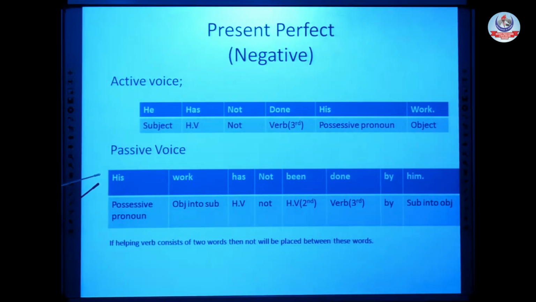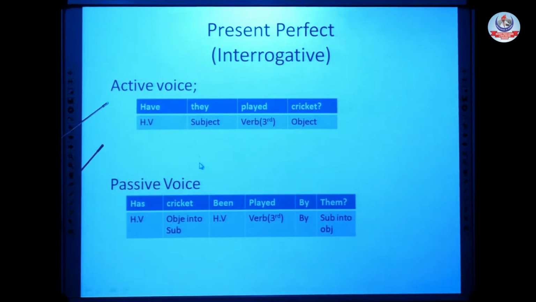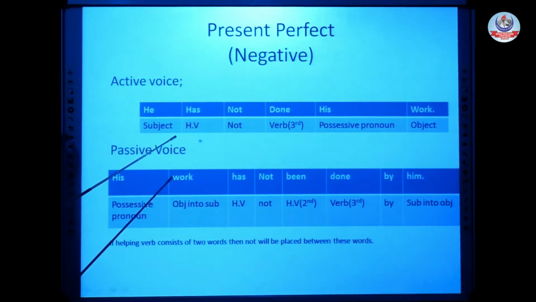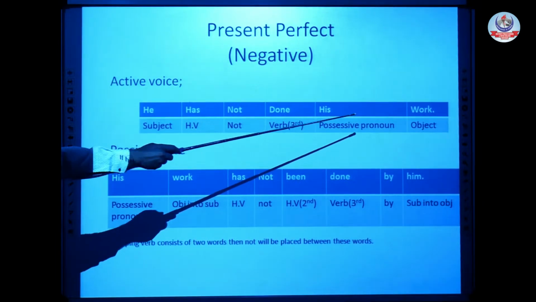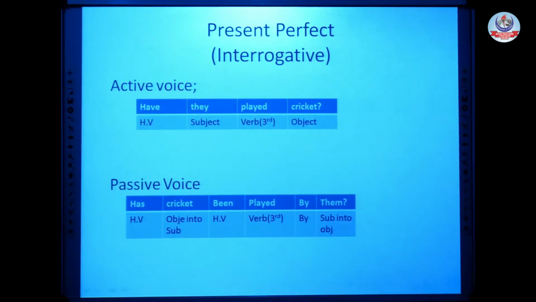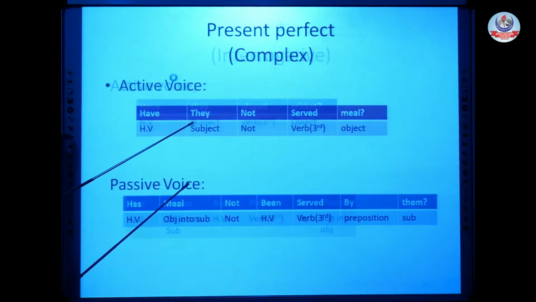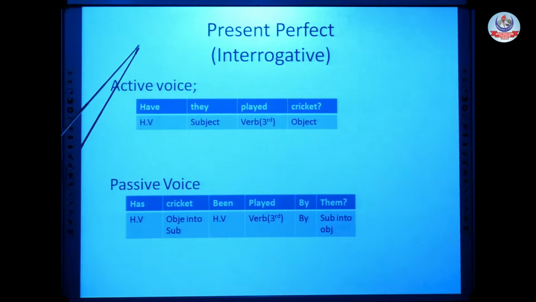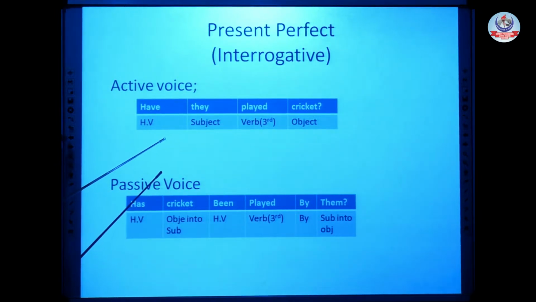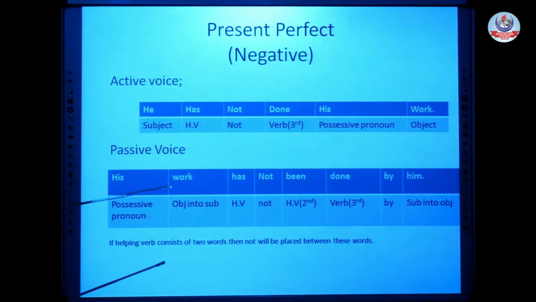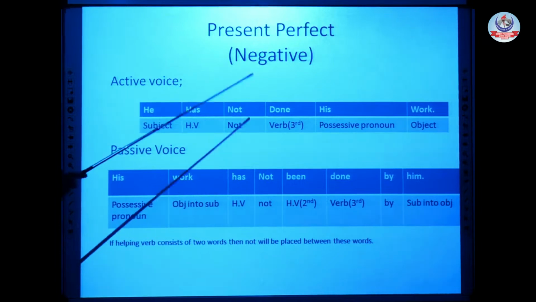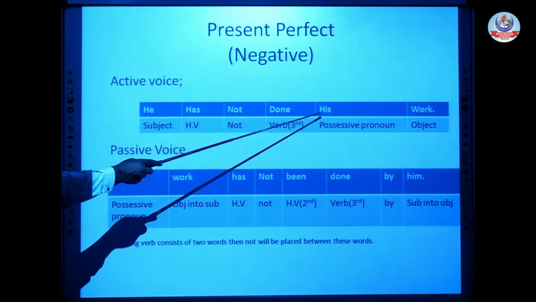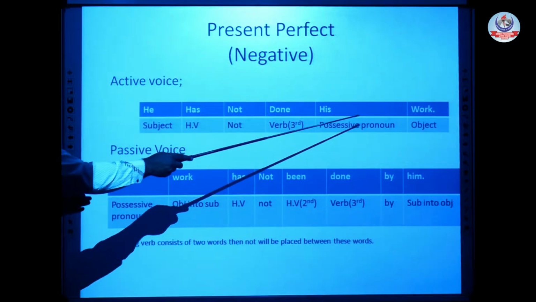When we change it into passive, we will start from the first rule, object into subject, as I explained earlier. The first rule is that whenever we bring our object to the start, if there is an article with it, that will remain with that object, and if there is any other pronoun, here you will see his is working as a possessive pronoun for the object.